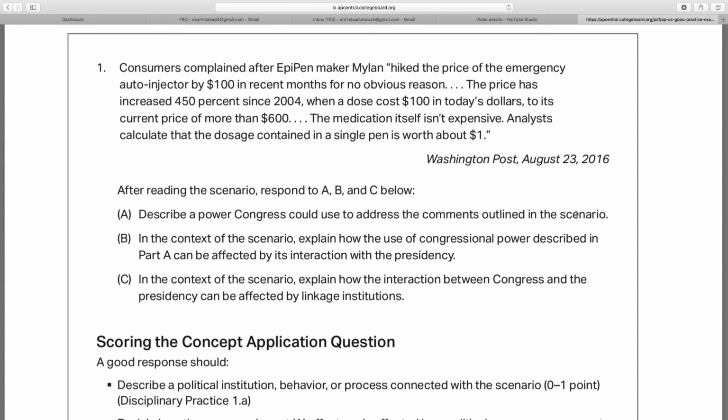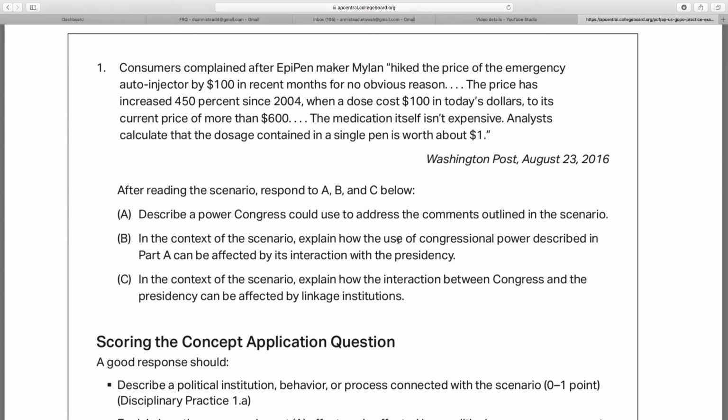In the context of the scenario, explain how the use of congressional power described in Part A can be affected by its interaction with the presidency. This is their way of seeing, do you understand your checks and balances? I bet you see checks and balances in the concept application, or maybe even the argumentation essay. The reason being is I just consider it the number one concept in AP Gov.